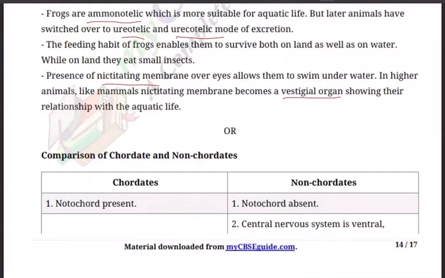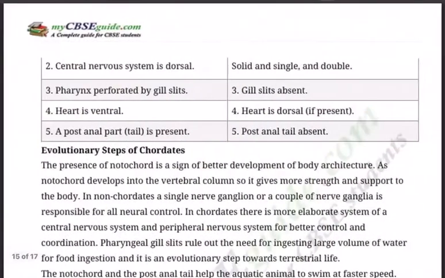Now, you have got a choice for this. What is the choice question? Give a comparative account of chordates and non-chordates. Discuss certain characters of chordates that are beneficial from an evolutionary point of view. So again, a table: chordates on one side, non-chordates on the other. Notochord is present in chordates. Notochord is absent in non-chordates.